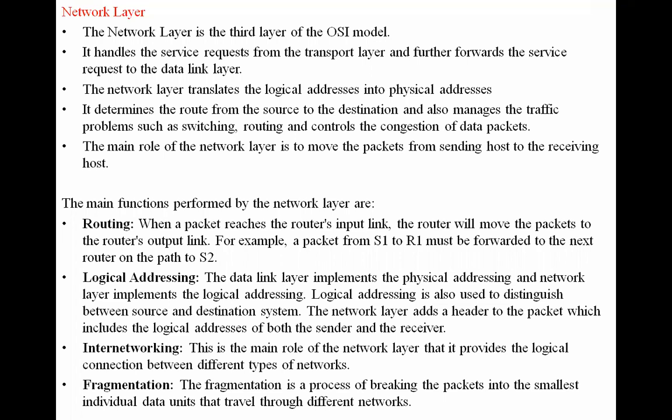Logical addressing mentions the source and destination address in the packet. We receive data from the transport layer, and it is divided into segments.